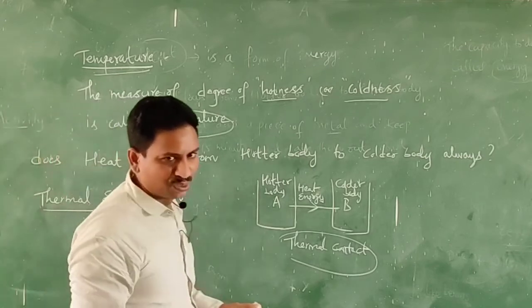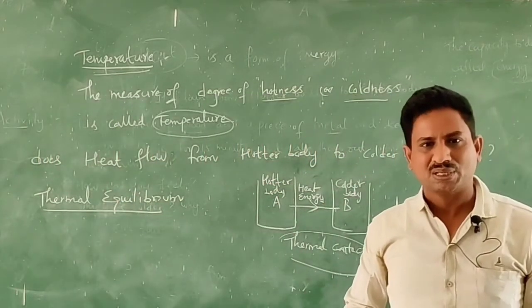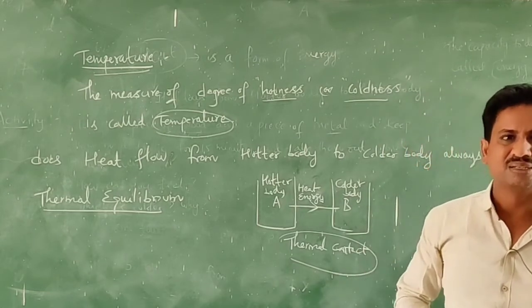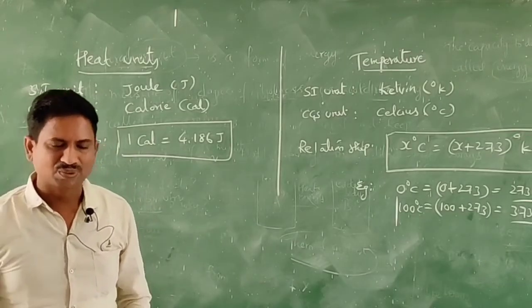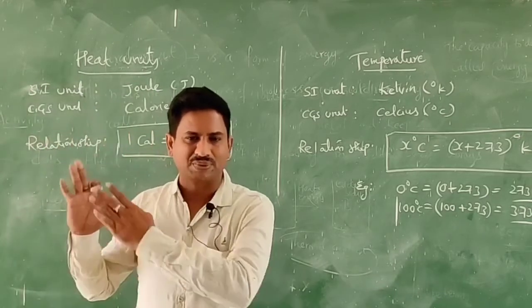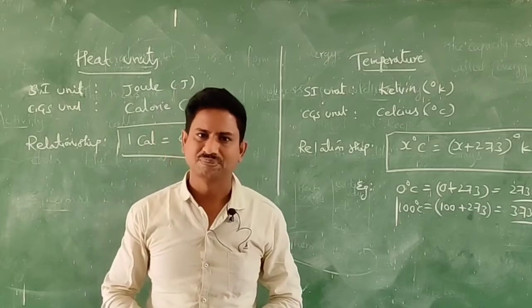So children, when you are measuring the temperatures, temperature is also a measure of thermal equilibrium. Now we will learn the units of heat and temperature. Do you know the SI system?